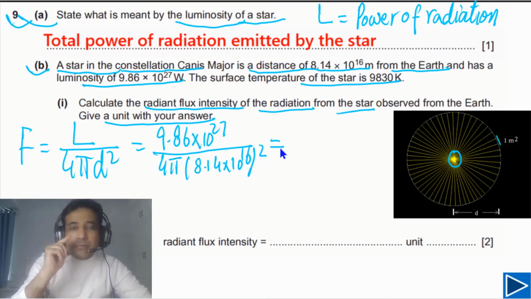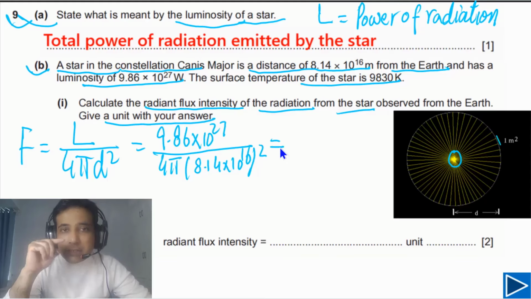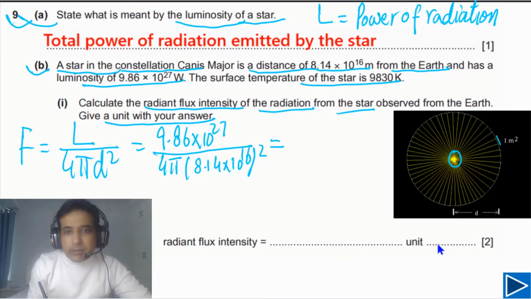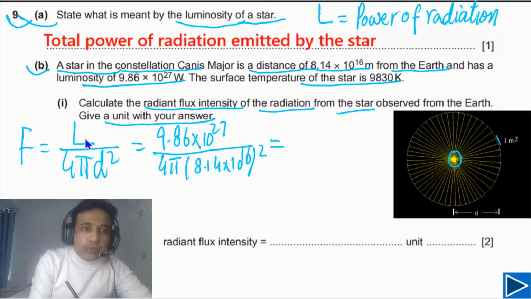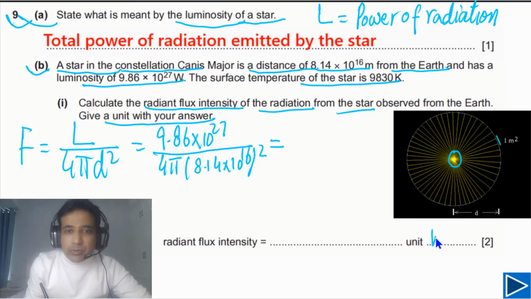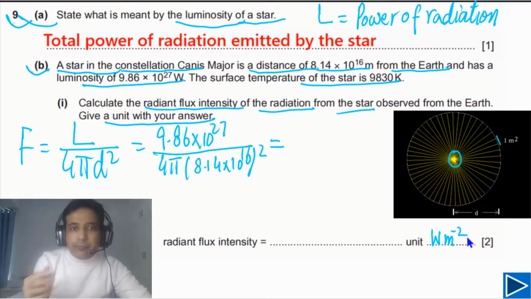So the unit of luminosity is watt and the unit of distance is meter square. So the unit of this one will be watt per meter square. So this is the unit. Now before we write down the final answer, let me explain the difference between radiant flux intensity and luminosity.